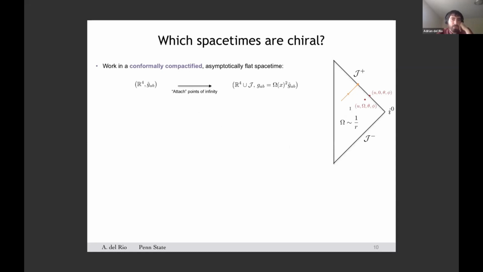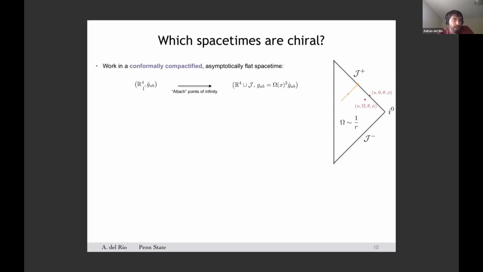So, as I said, we have to focus on dynamical solutions of Einstein's equations. The dynamics of the gravitational sources will, in general, produce a flux of gravitational radiation reaching null infinity. The best way to carry out the study of outgoing radiation at infinity is within the framework of asymptotically flat spacetimes.